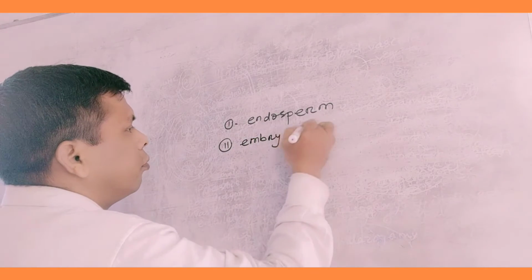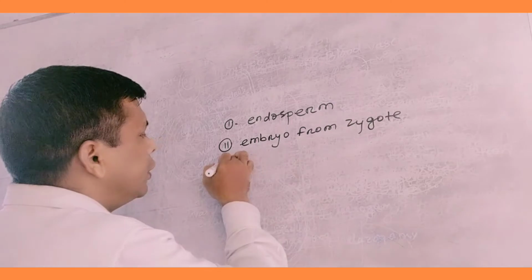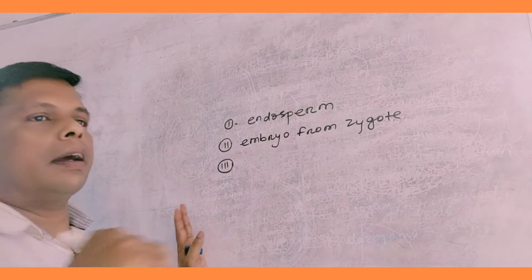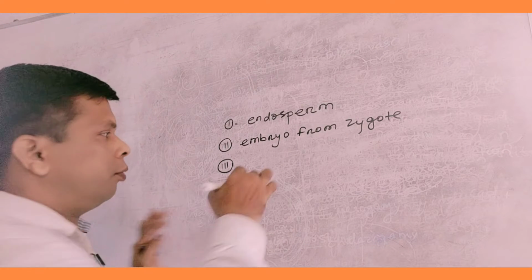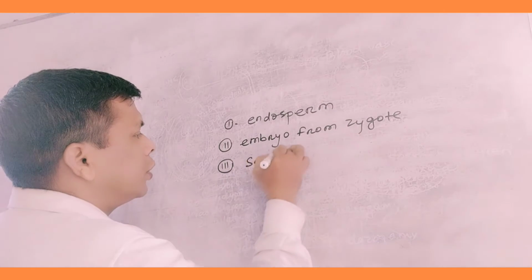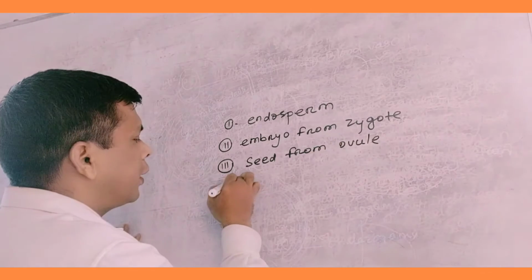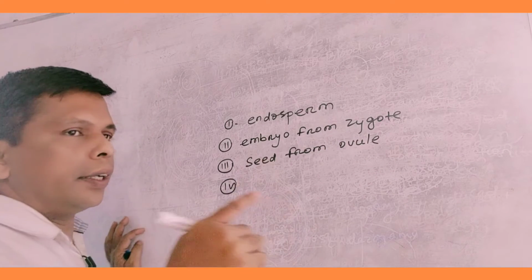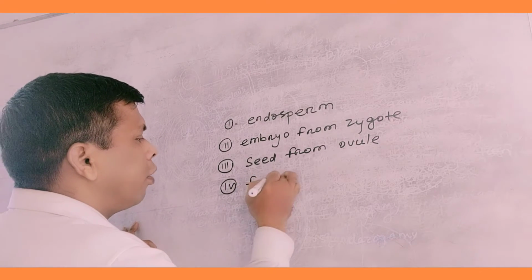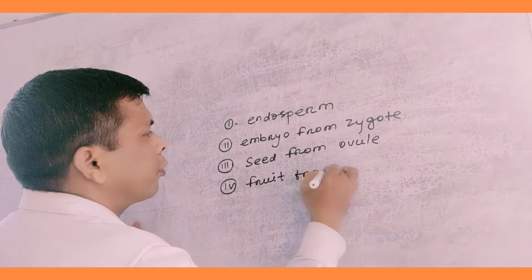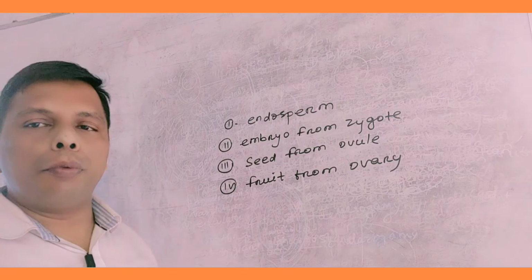The third event is development of seed from ovule. The next event is the development of fruit from ovary. These are the major events.